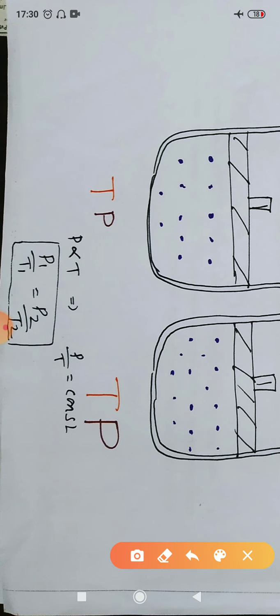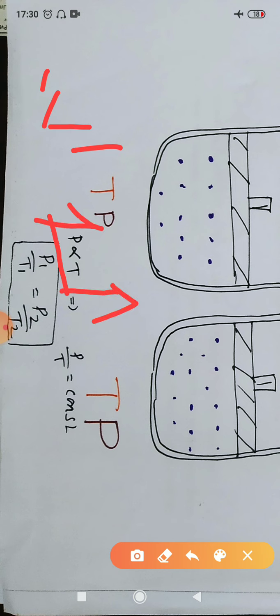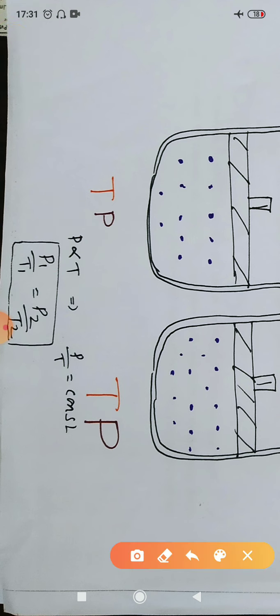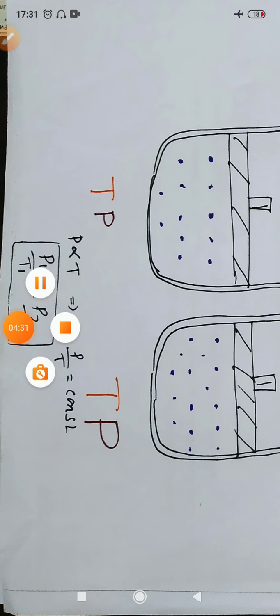Charles' second law says that at constant volume, the pressure of the given mass of gas is directly proportional to the temperature. If you increase the temperature, pressure inside the gas also increases when you keep the volume constant. So we can say that P is proportional to T. P by T is constant. We can write it as P1 by T1 equals P2 by T2. This is the relation of pressure and temperature when volume is kept constant. This is Charles' second law.